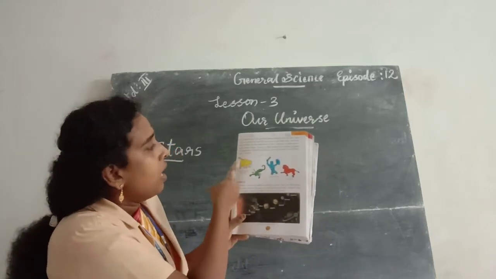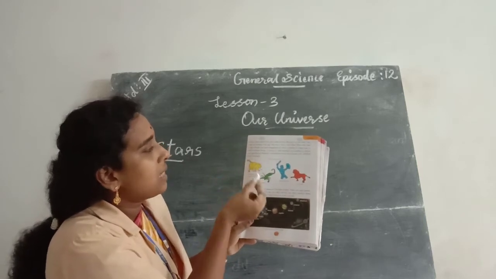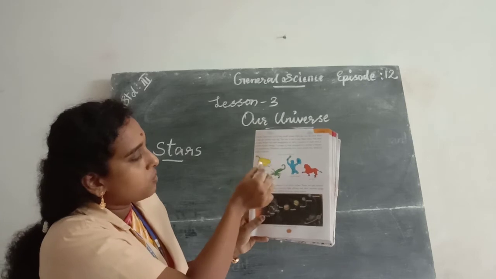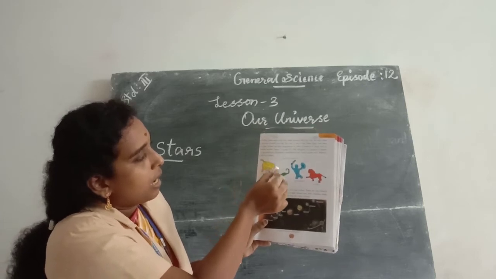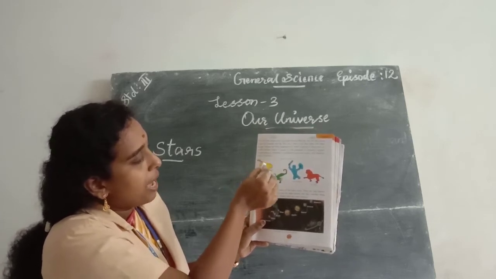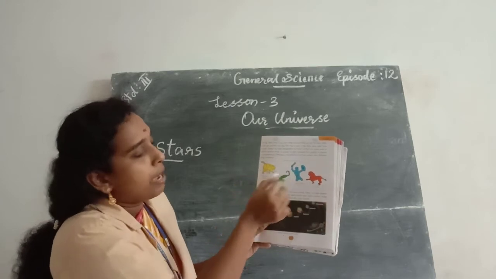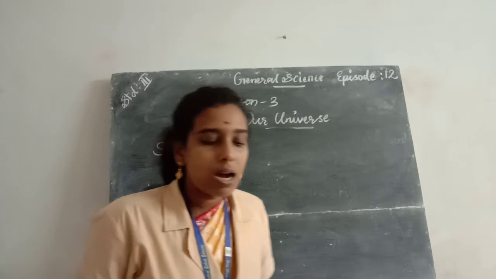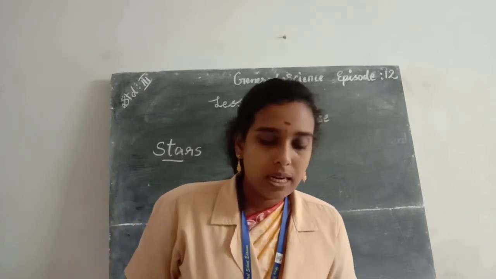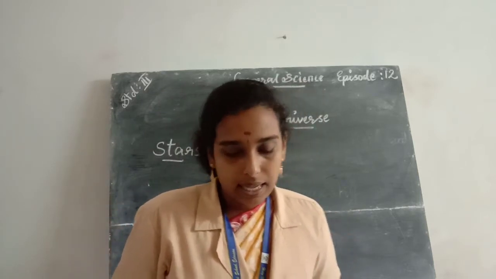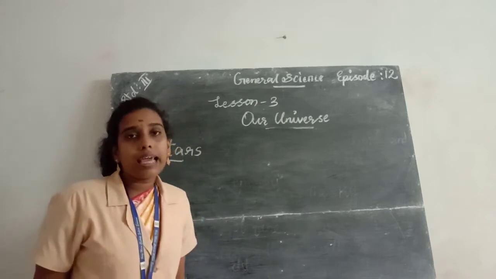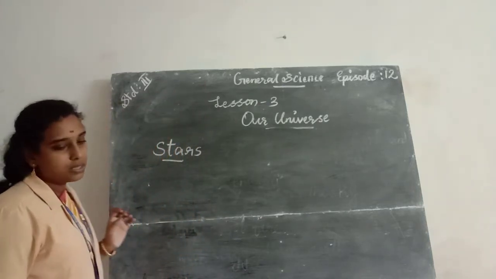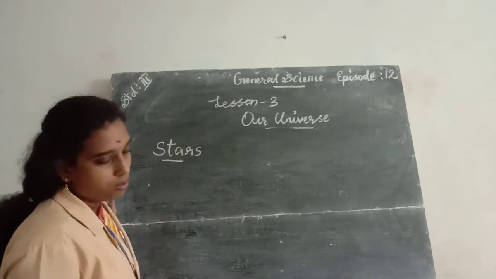So these are a group of stars arranged in a pattern, a special pattern, and it forms different types of constellation. A group of stars arranged in a pattern is called a constellation.